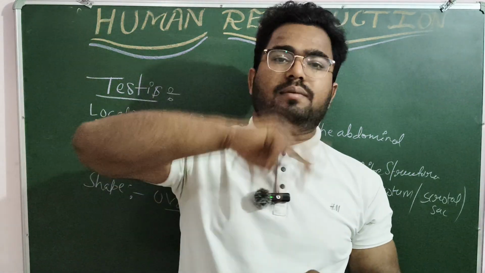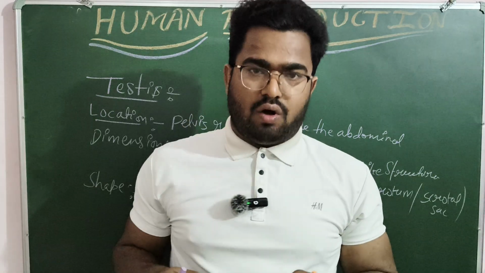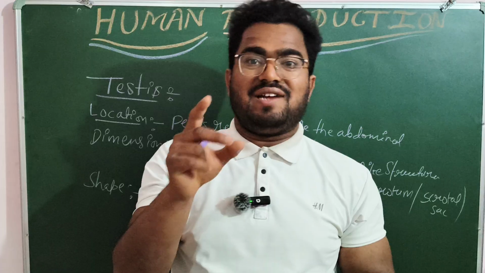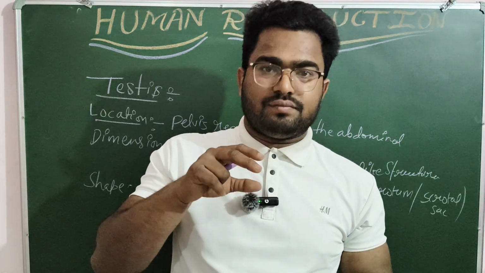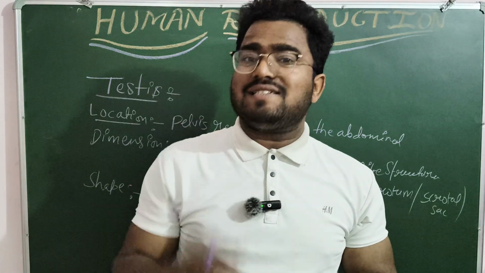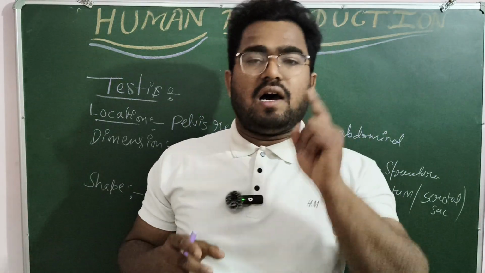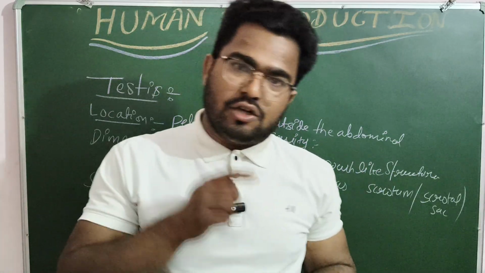When we talk about the total number of seminiferous tubules, one compartment consists of 1 to 3 seminiferous tubules. So the total number of seminiferous tubules inside an adult human is around 500 to 1500. In a single testis, the total number of seminiferous tubules is around 250 to 750. Is it clear to all of you?